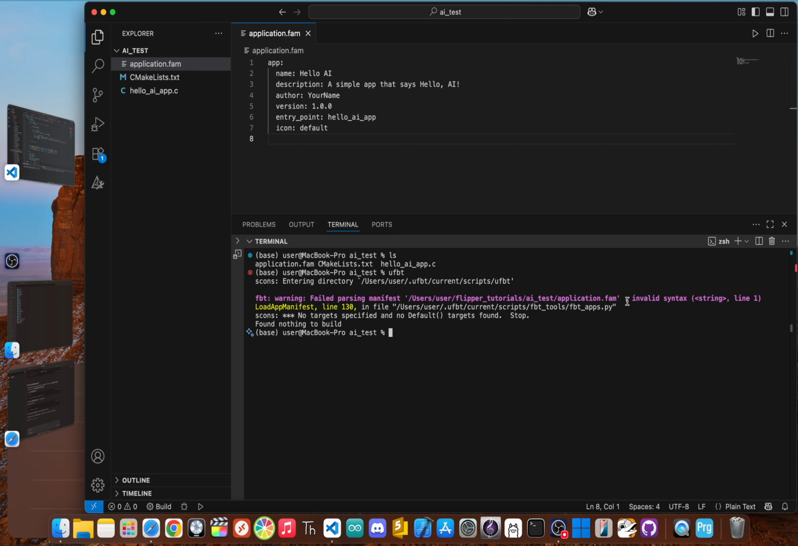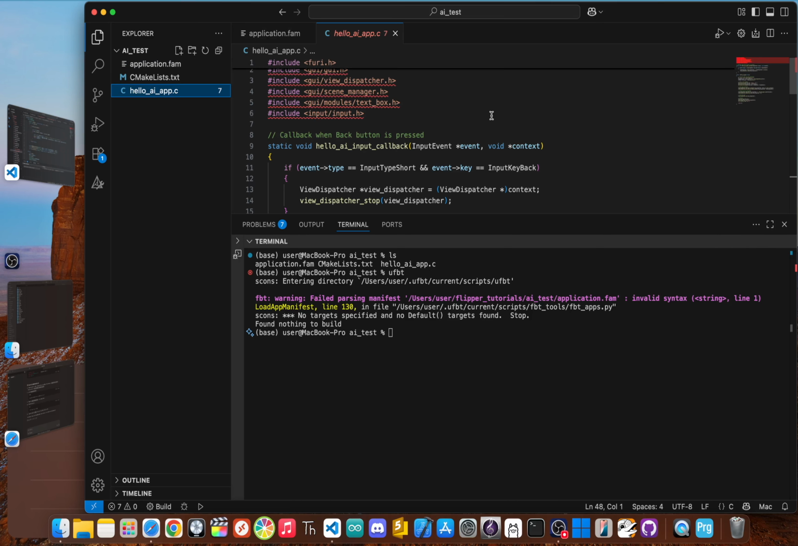And we get an error. Failed parsing manifest. The warning is correct. The syntax is completely wrong. This is pretty horrible. We haven't even gotten to the root of the code, and we already have an issue.